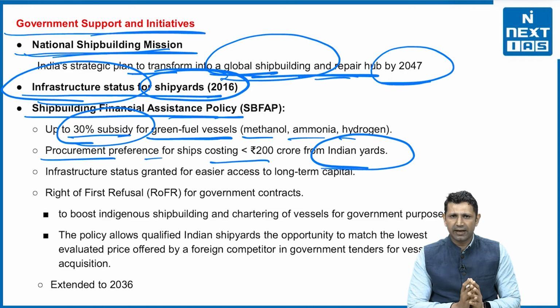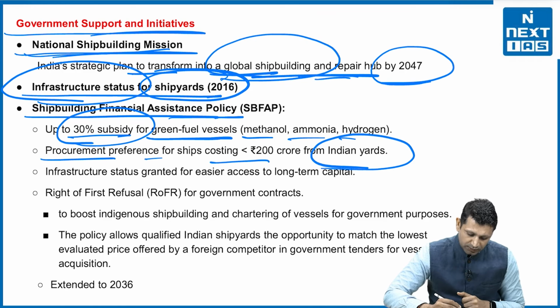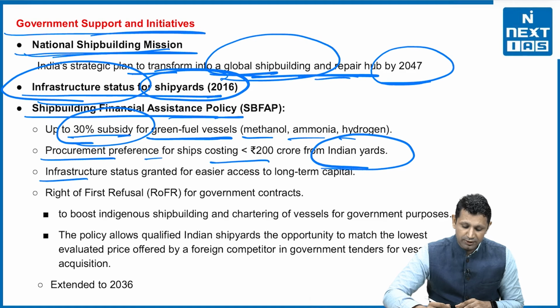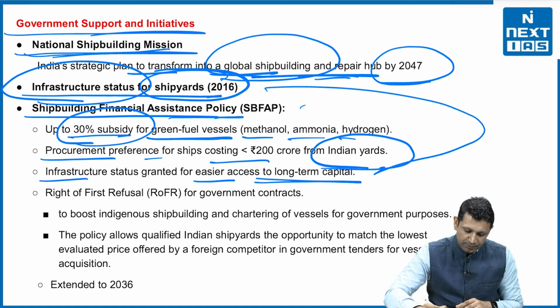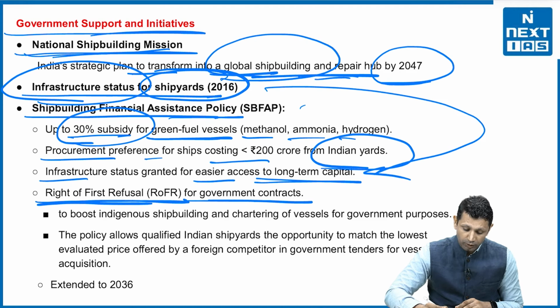उनको ही prefer किया जाएगा, so that the domestic market can also be resonated. The third one is infrastructure status granted for easier access to the long-term capital. Already we have discussed that part. Then right to first refusal for government contracts.